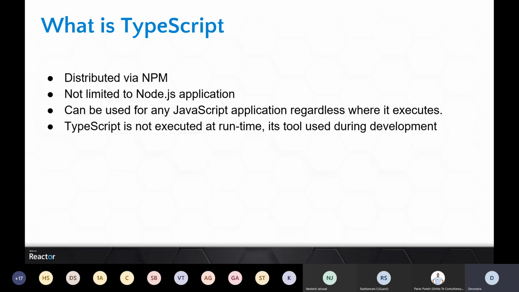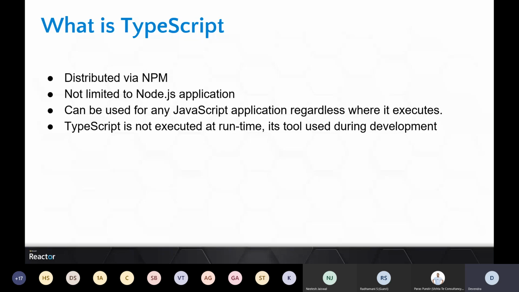If you have some other application where you can run JavaScript, as I mentioned, in Windows machines or on mobiles also nowadays you can run JavaScript applications, right? So you can use TypeScript to generate that JavaScript. TypeScript is not executed at runtime, as I mentioned initially. It's just to help the developers, right? It will never run during runtime. But that's where you will face some issues when you do development with TypeScript and you have to do some debugging. That's what I will cover at the end, because that makes it important.